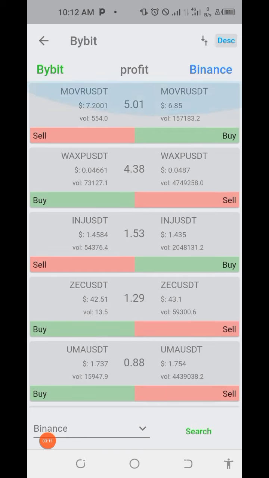Once you see a coin like this, this app is going to tell you the volume of the trade, and it's also going to tell you the price differences, that is the percentage of profit that is here. But it won't tell you the liquidity. You need to move further to check the liquidity. Once you have checked that the liquidity is okay, the next thing is to go to the two exchanges that you want to use and confirm both sides, where you're going to buy and where you want to sell. Where you want to buy, you confirm that if you have purchased the coin, you can withdraw it to another exchange.